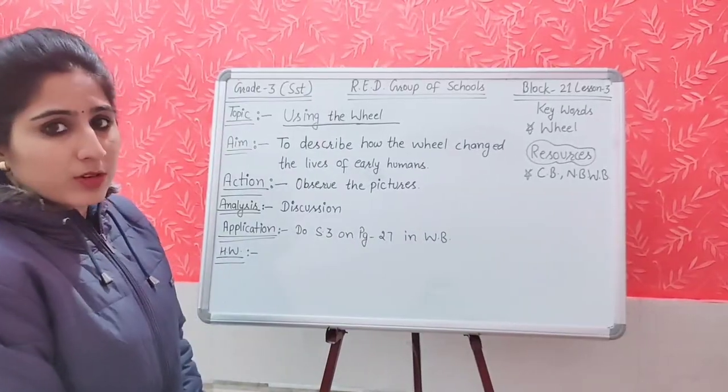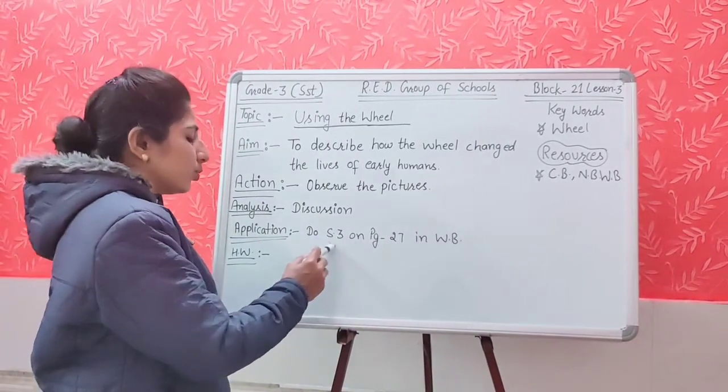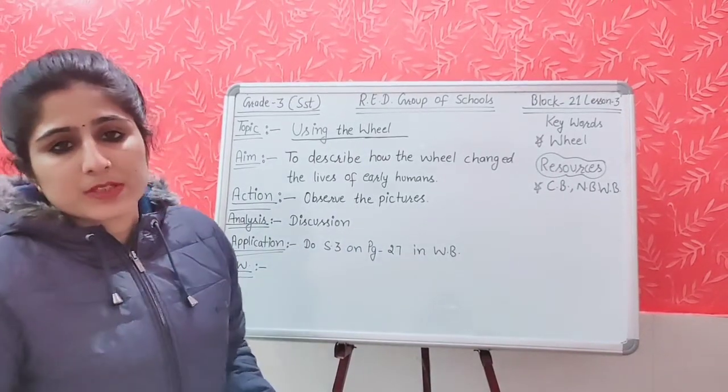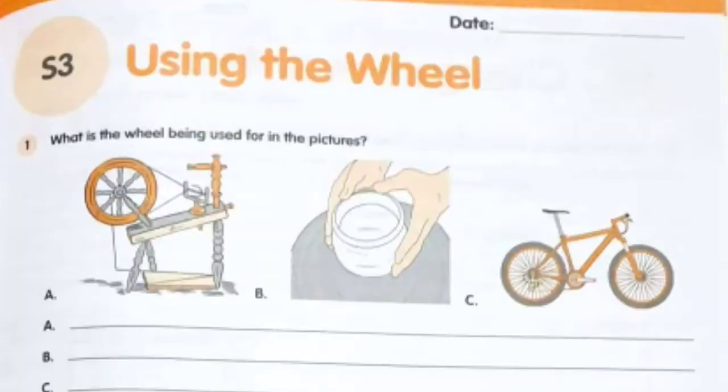Now it is time to apply your knowledge, students. You will do S3 which is given on page number 27 in your workbook. Open page number 27 of your workbook. Using the wheel. What is the wheel used for in the pictures? Here the first question, as we have discussed already in the discussion part. Yes, in these pictures wheel is used, and what is the wheel being used for in these pictures? In pictures में wheel का use किस लिए किया गया है?